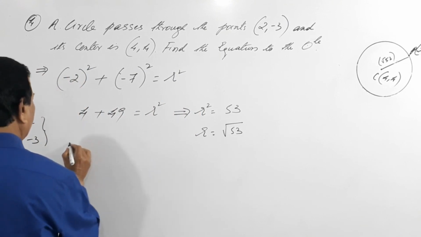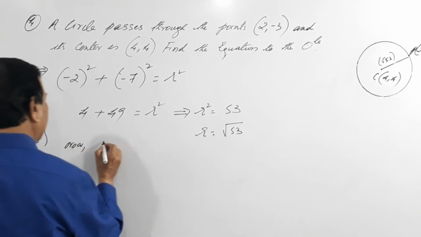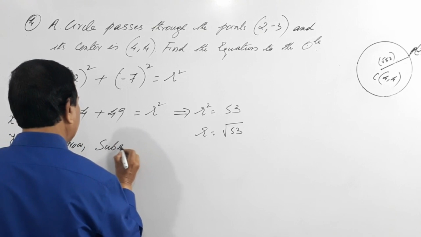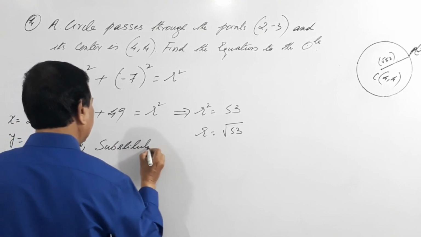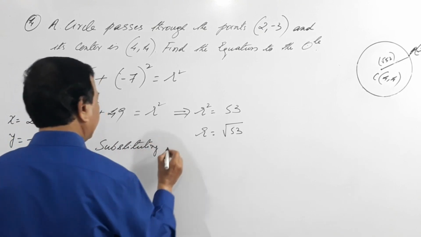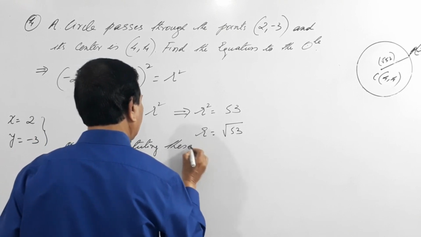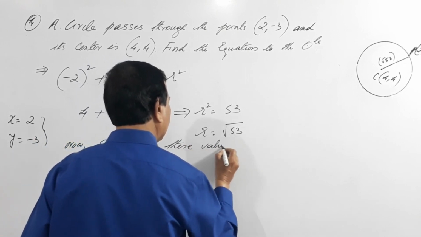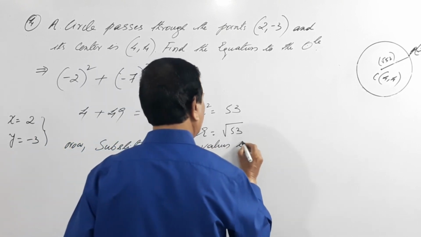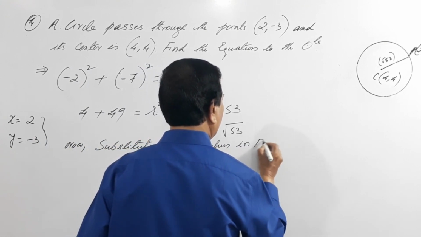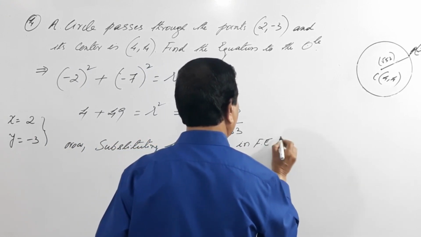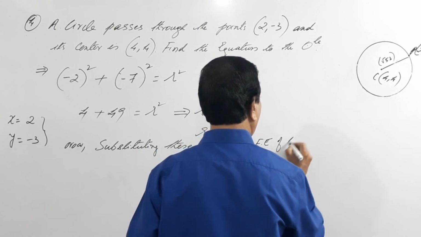So now substituting these values in the fundamental equation of the circle.